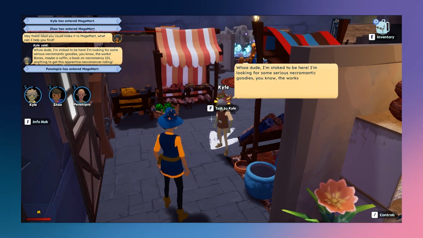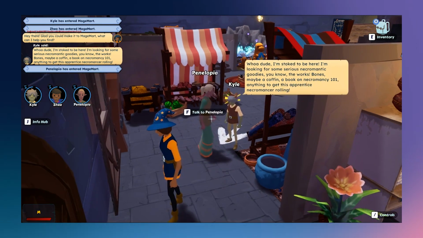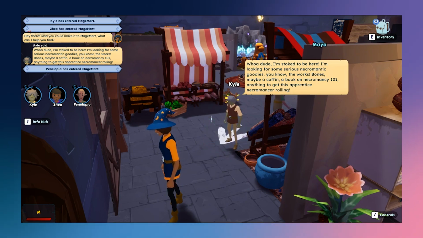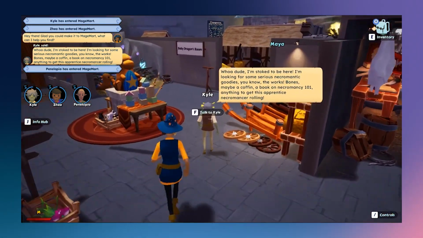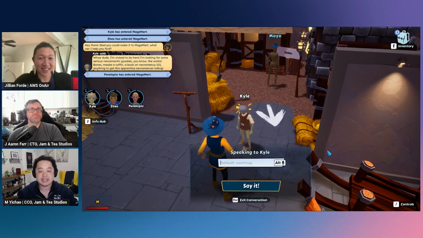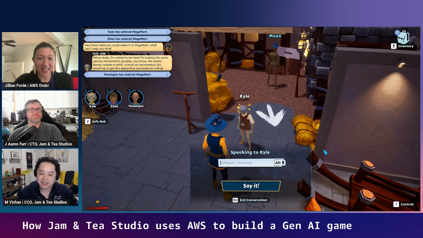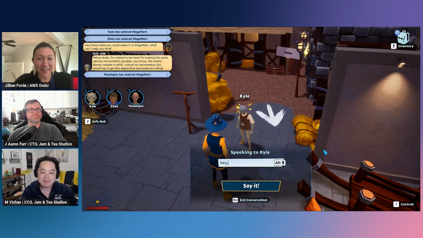And Kyle, in the moment here, this is generated text. We, as designers, have crafted what the character wants, their objectives and their personality, but the dialogue itself is written in the moment with input of sample dialogue text to give you a sense of the voice and tone of who that character is. So that means that I can ask just about anything I want. So he mentioned he's looking for necromancy goods here in the magical store, but I'm curious about, hey, would you happen to be single?